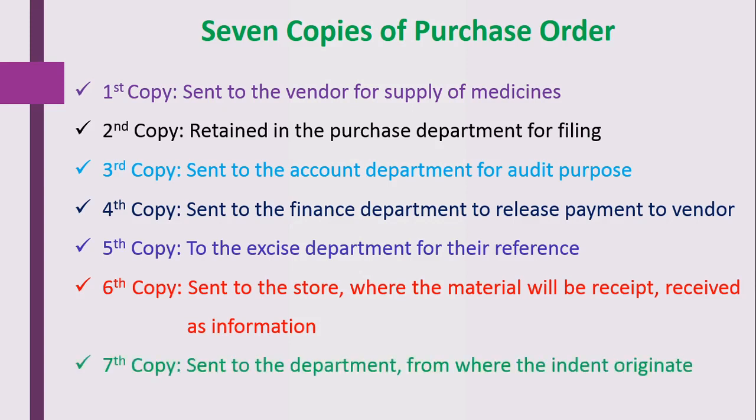And the last copy, that is the 7th copy, is sent to the department from where the actual indent is generated, so the different departments of that particular hospital, where the requisition was raised. So these are the 7 copies which are made for different purposes and sent to the respective departments.